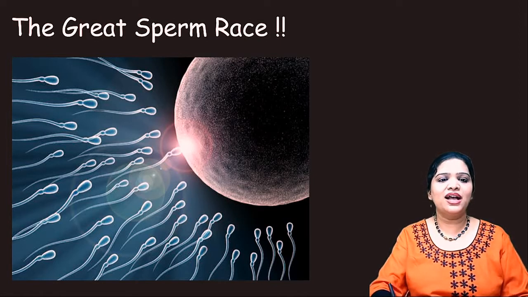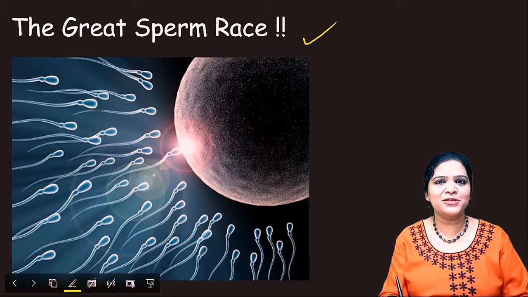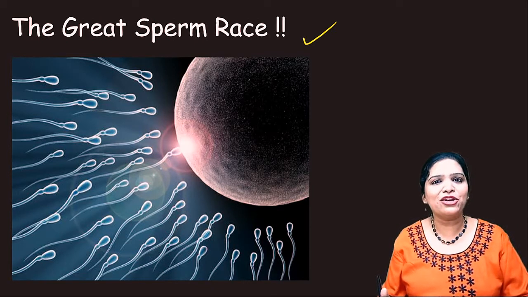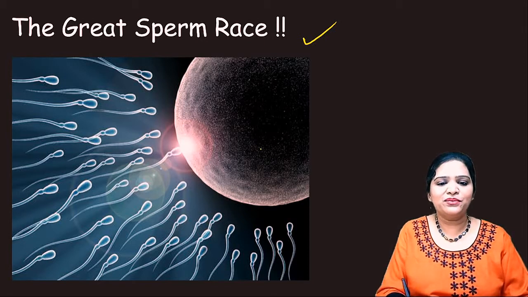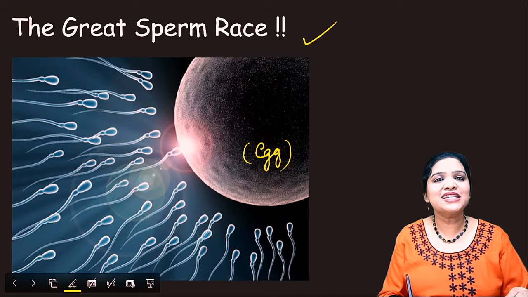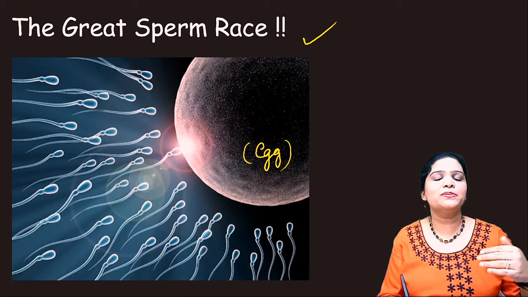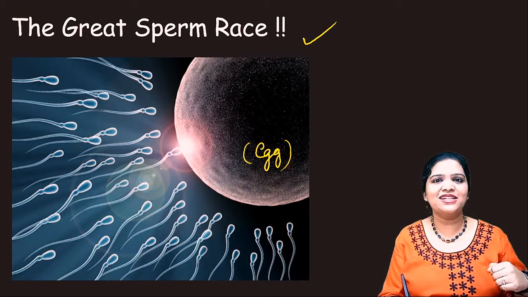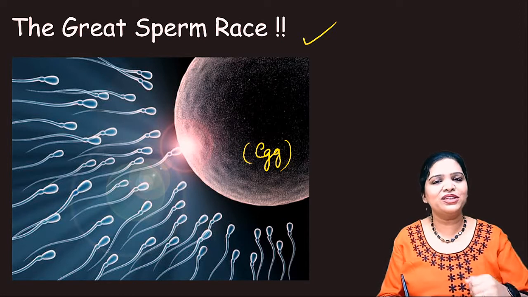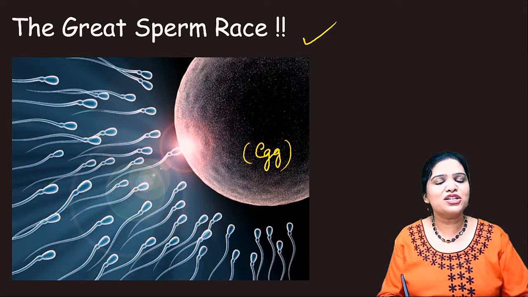This we call the great sperm race. It is like a marathon race. Here one egg cell is there. In order to fertilize this egg cell, millions of sperms are participating in this marathon. Whichever sperm comes first will undergo the fertilization and succeed in this race. So this is what we call the great sperm race.